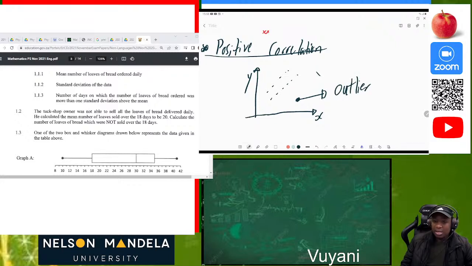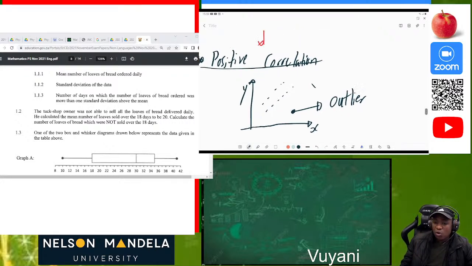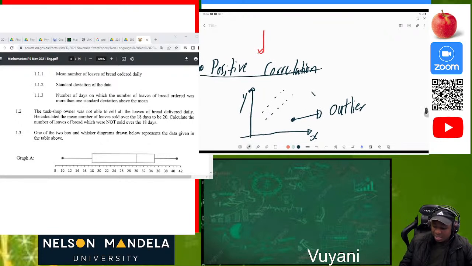When we are having a scatter plot, an outlier is a point which is far from the others. For instance, you see that these points are close to each other, but this one is far, it's not even close to any point. That is what we call an outlier. And also look at something: this is increasing. When we were doing functions, we said that a positive gradient means an increasing function. So we can say that a positive correlation is increasing, it has a positive gradient.